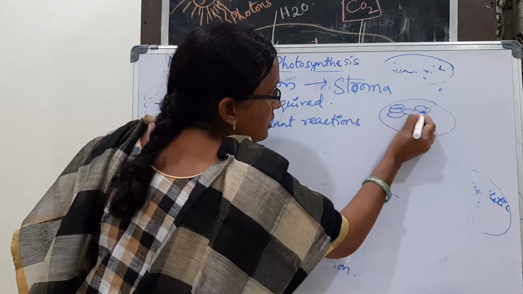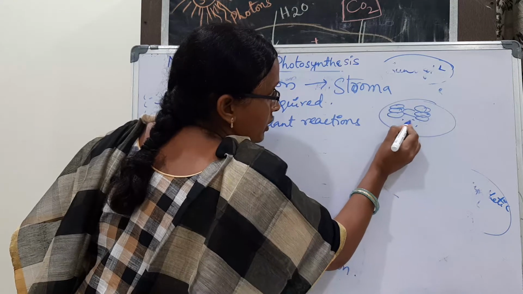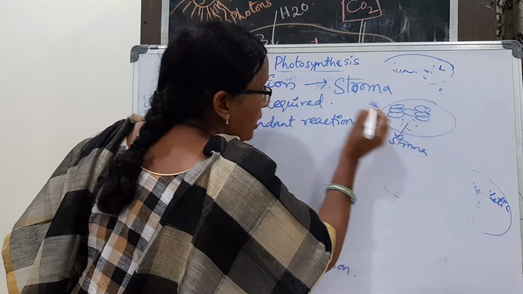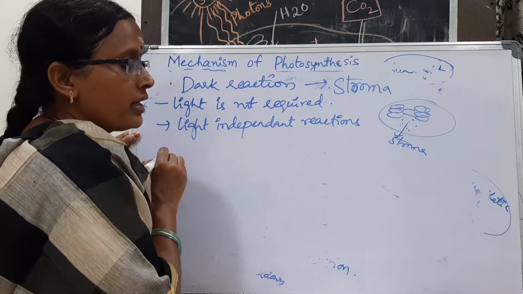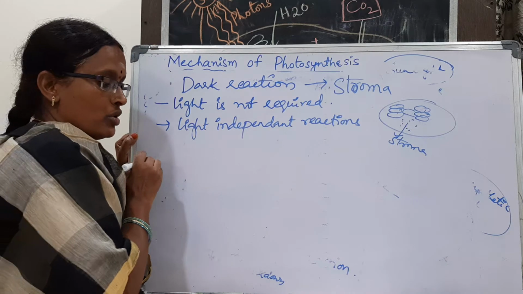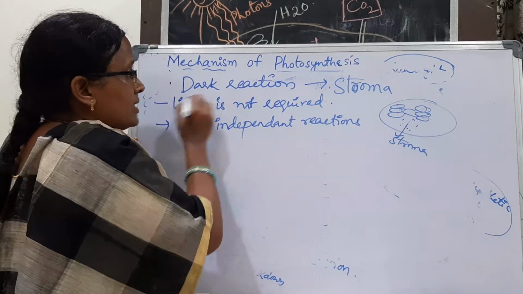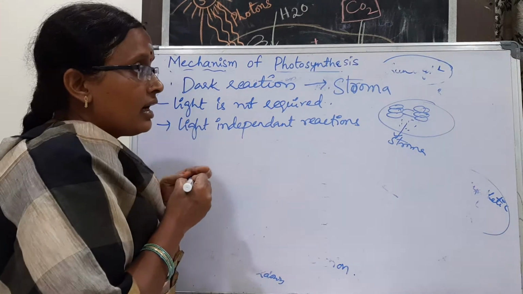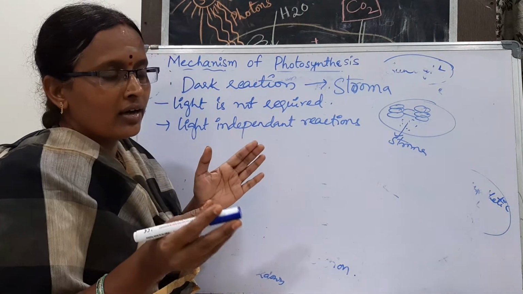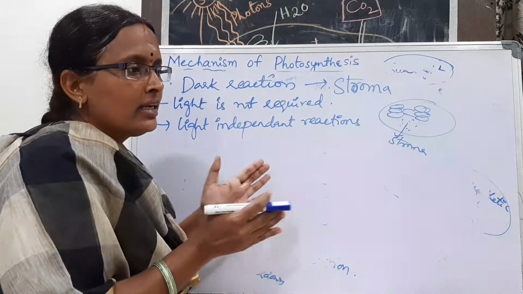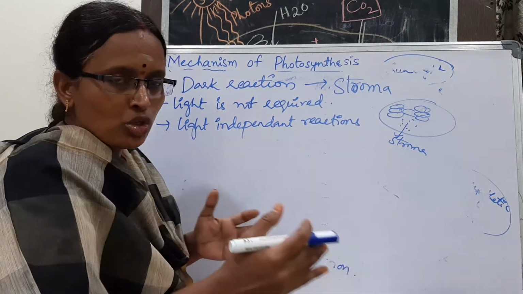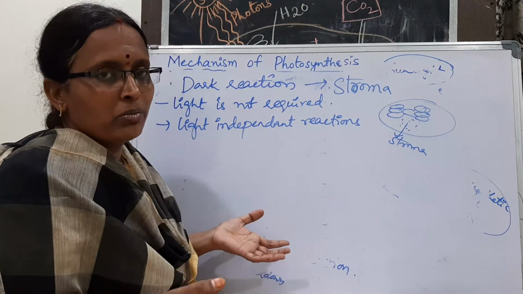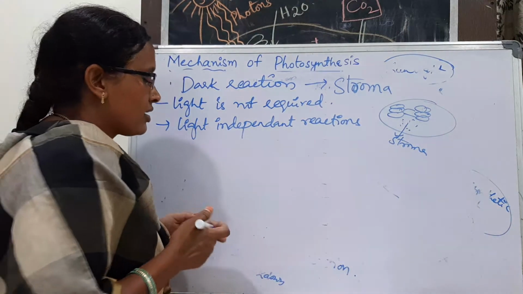So in the thylakoids, light reactions take place. This fluid is filled with the stroma. This is the chloroplast, stroma. In stroma, dark reactions take place where our starch is produced. So these dark reactions do not require the light. In between the light reaction and dark reaction, there is no gap. Immediately after the light reactions, they enter into the dark reactions.